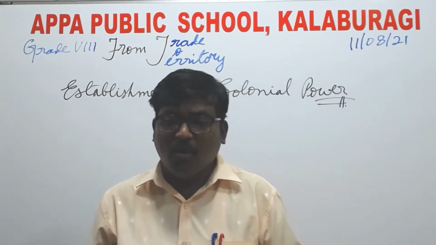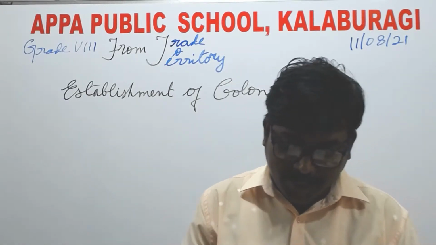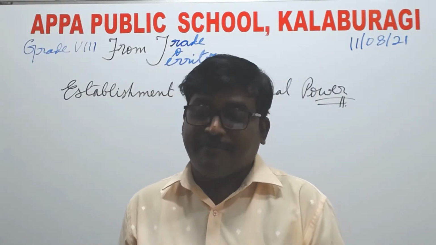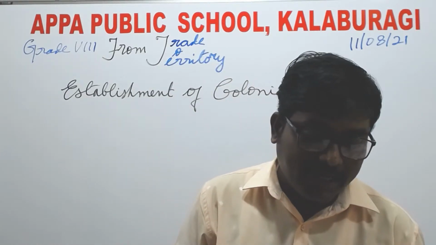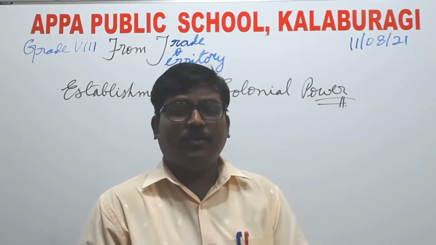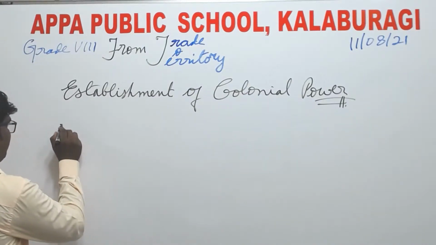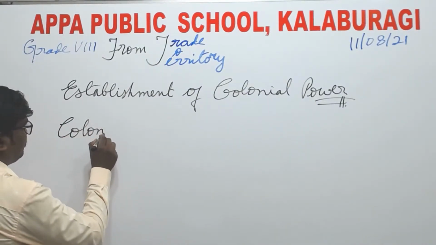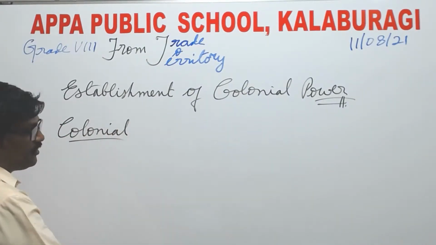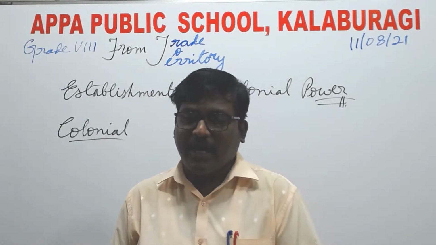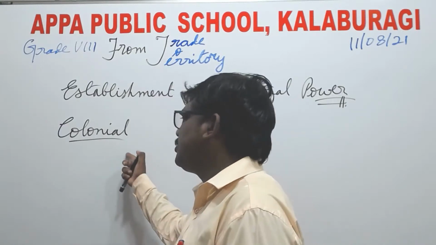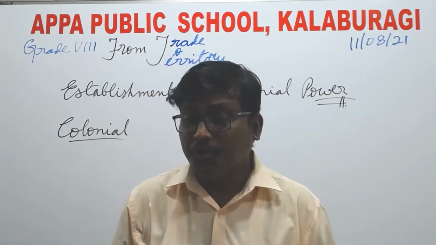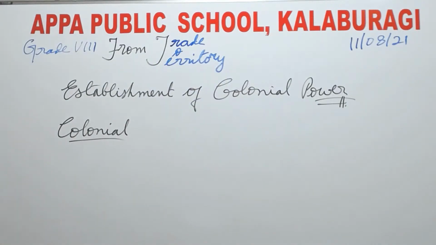Now over a period of time, the East India Company was transformed from a trading company to a territorial colonial power. You have studied in the very first chapter that colonial is the unjust rule of these Europeans. It usually refers to the Europeans.